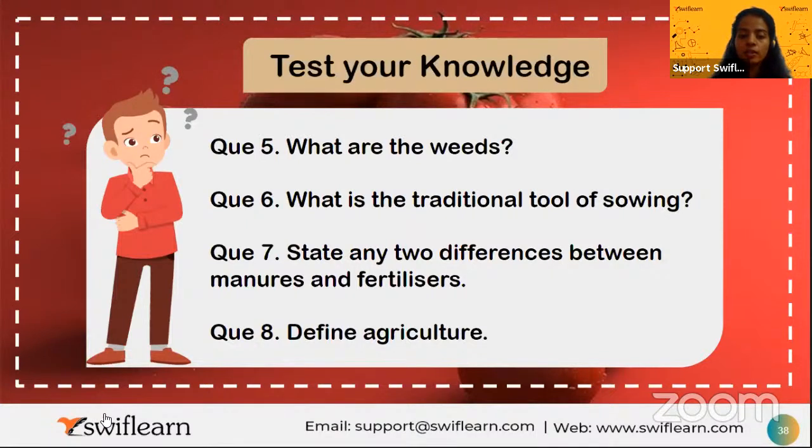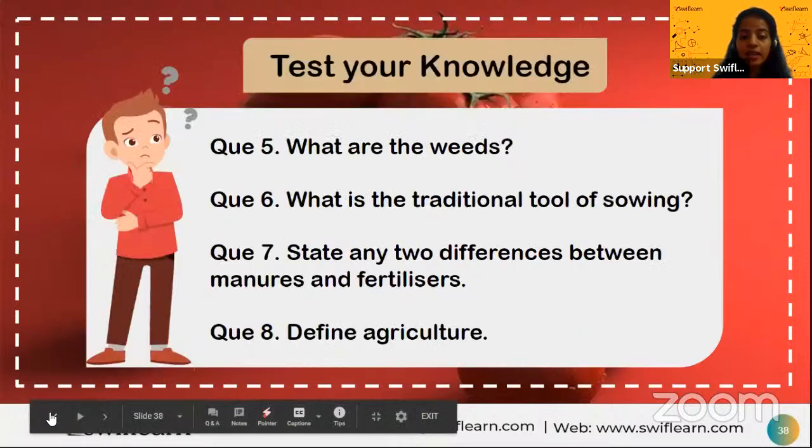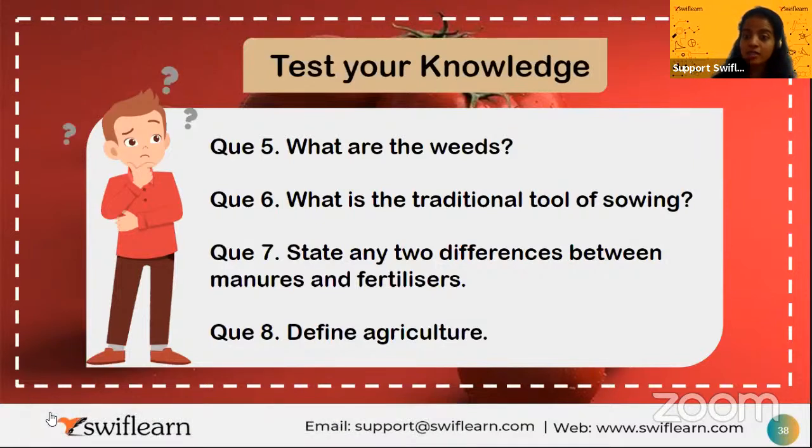Now, state any two differences between manures and fertilizers. Very easy. Manures are organic. Fertilizers are inorganic. Manure's action takes a longer time, but fertilizers take less time, right? Their action is fast. What is the next difference? Manure is biodegradable, and fertilizers are non-biodegradable. Very good, very good. So you know all the differences.